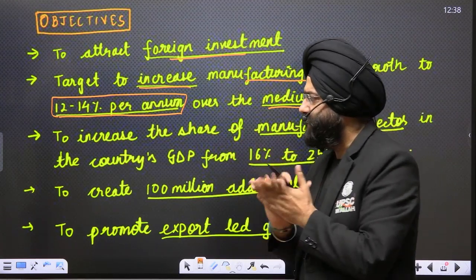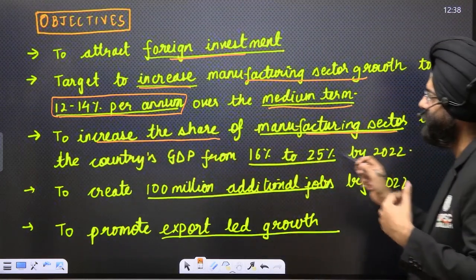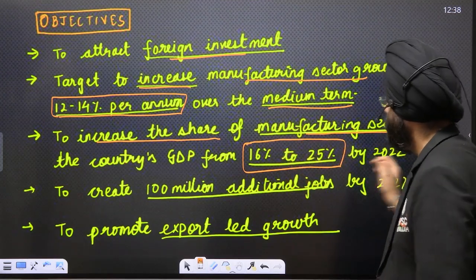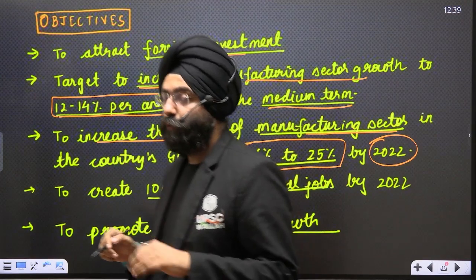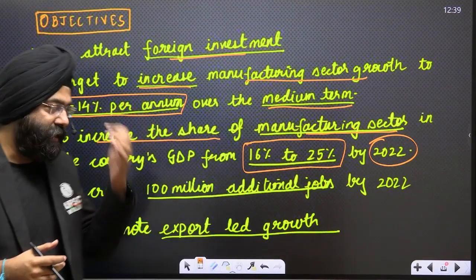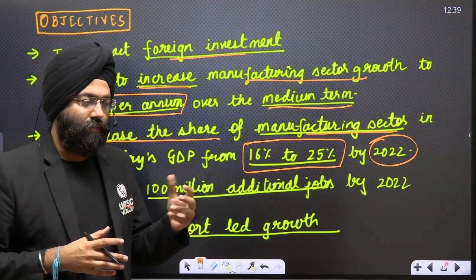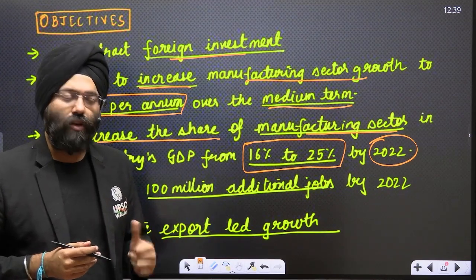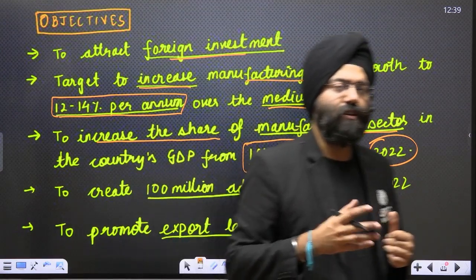To increase the share of the manufacturing sector in the country's GDP from 16 to 25% by 2022. Now, please remember one thing, that because of COVID, all the targets got disrupted. So we will be thinking, have we achieved this or not? Please understand, automatically we saw that the huge crisis of COVID came. So whatever targets we have with respect to health, manufacturing and all would obviously be delayed by some time. But in spite of that also, we have done relatively well.